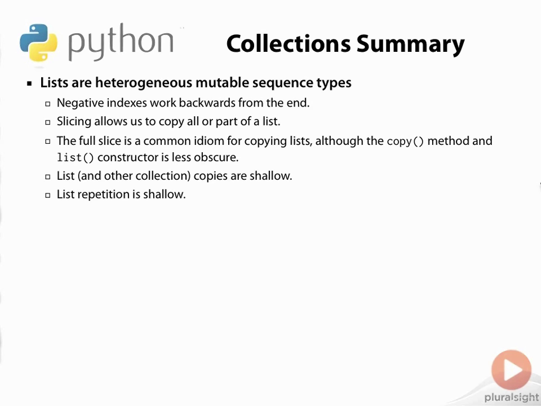The full slice is a common Python idiom for copying lists, although the copy method and the list constructor are less obscure. List and other collection copies in Python are shallow copies. References are copied, but objects are not.